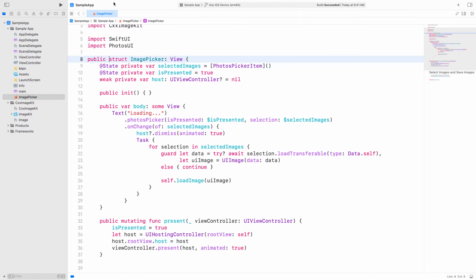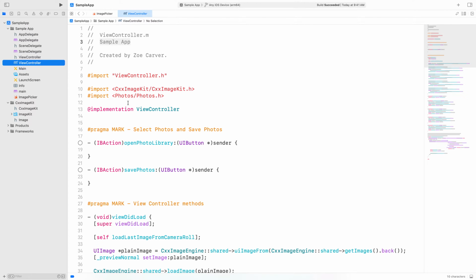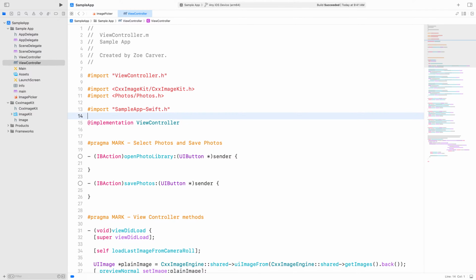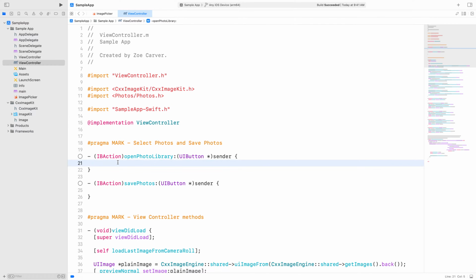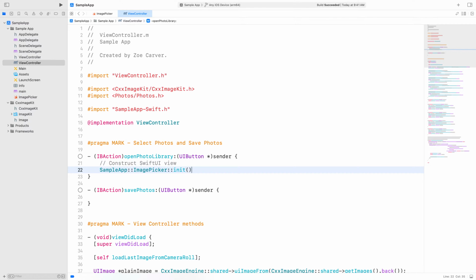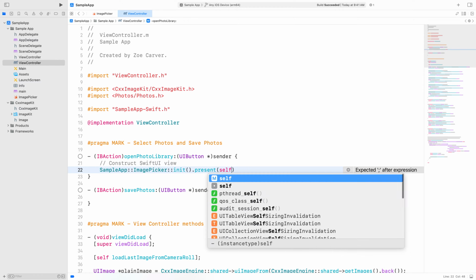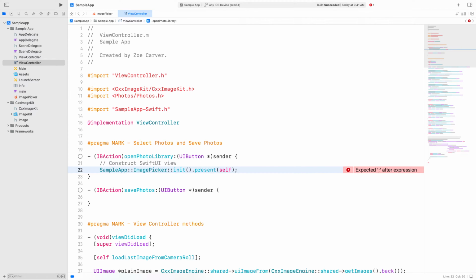Great! All my Swift code built successfully. Now, I can go to the view controller file and import the header that Swift generated. This header contains all my public Swift APIs. Now that I've imported the generated header, I can start calling my Swift code in C++. First, I'm going to construct the SwiftUI view. Then, I can call the present method. And Xcode helps me out with code completion. Let's test this on device.